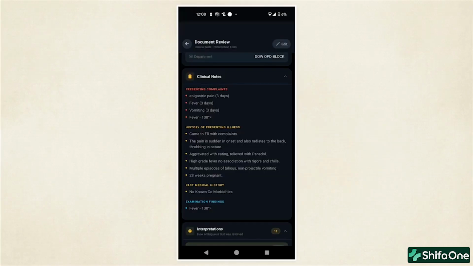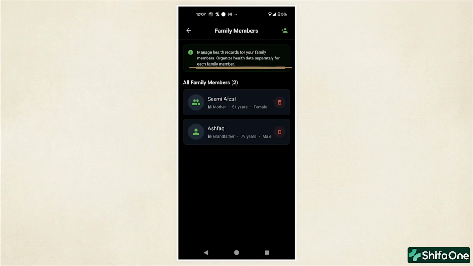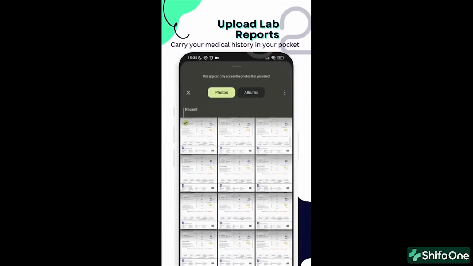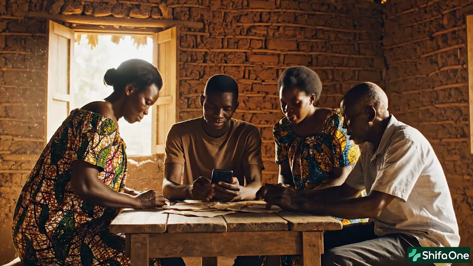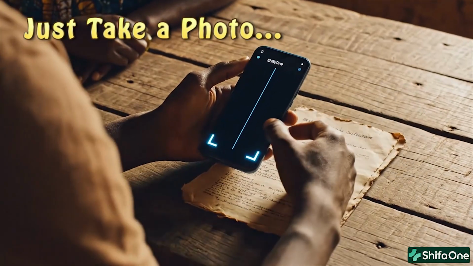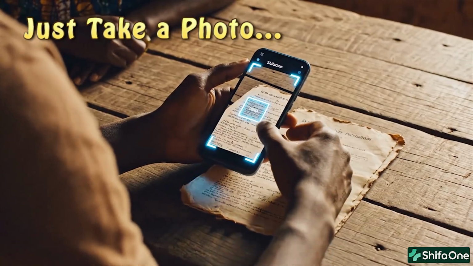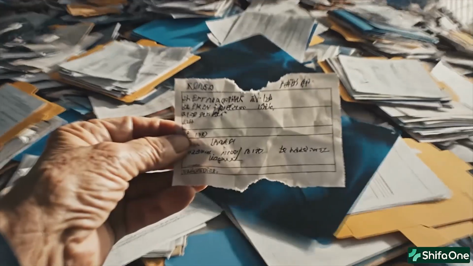A patient's HbA1c tracked across 18 months, blood pressure trends visible at a glance, and clinical notes parsed for specific details a doctor actually needs. One account holds profiles for the whole family: an aging grandfather, a mother with a chronic condition, or a child recovering from illness. No manual entry, no hospital dependency, no special hardware. Just take a photo.